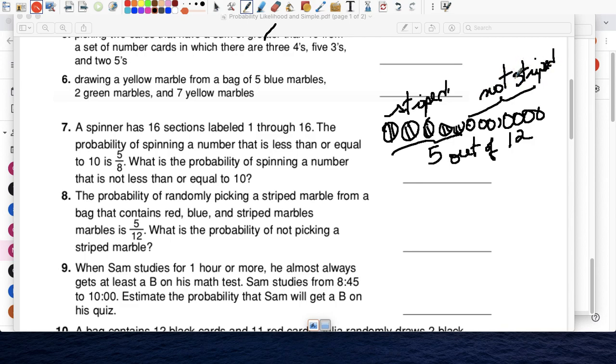So the chance of getting a marble that's not striped is 7 out of 12. So 7 out of 12, is it impossible, unlikely, as likely as not, likely, or certain? That would be likely.